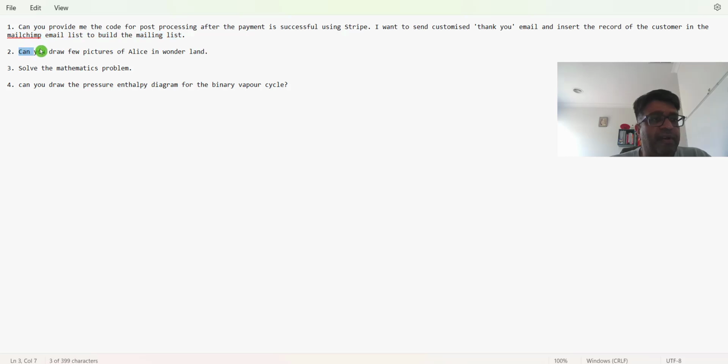The second task would be, can you draw a few pictures of Alice in Wonderland? The third one, as I explained earlier, is going to be a mathematics problem. And apart from those three items, this is the problem where I wanted to understand how DeepSeek, ChatGPT and Grok 3 are able to draw some mechanical engineering diagrams. It is going to be pretty interesting, so let's get started.